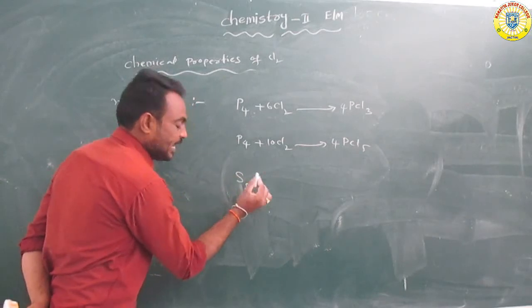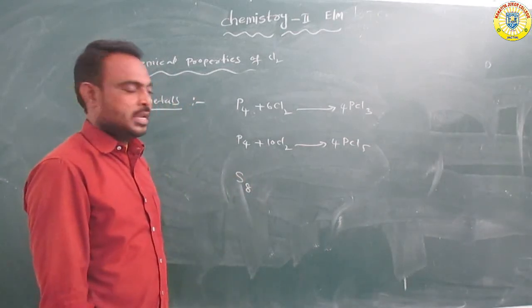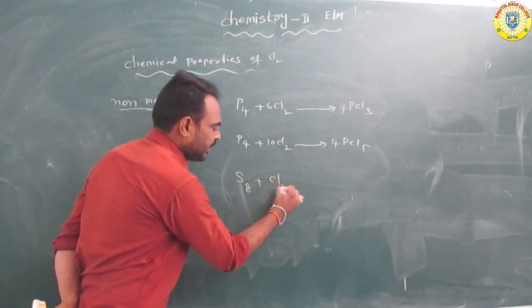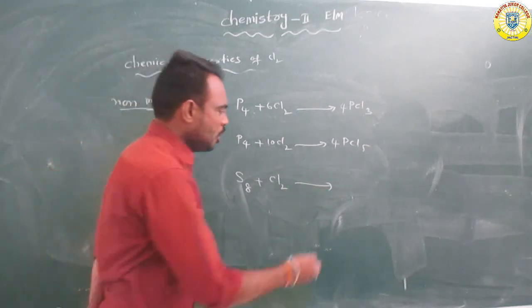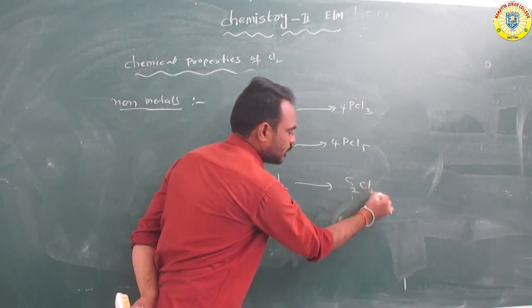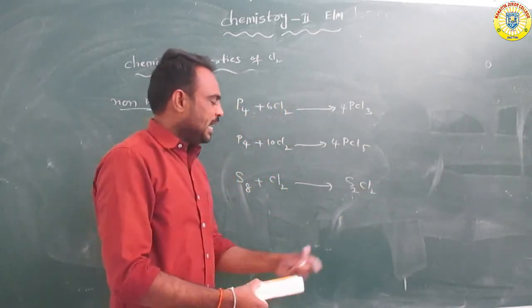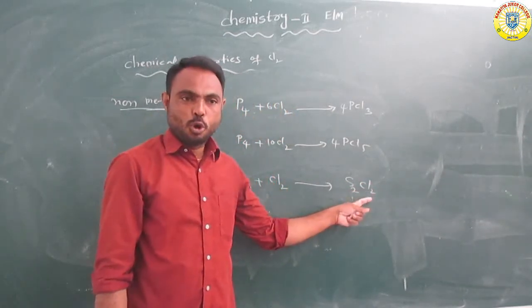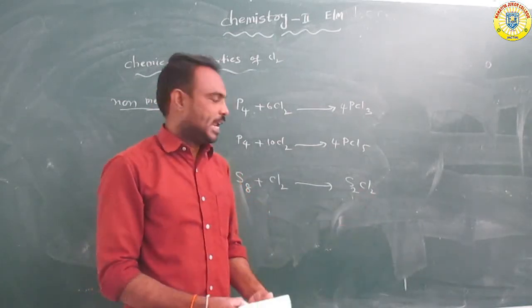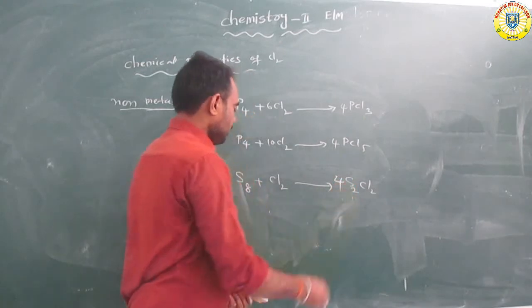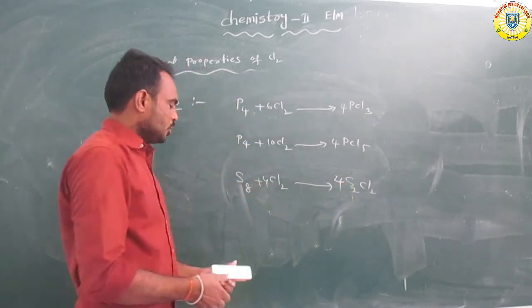Suppose sulfur contains S8. This sulfur reacts with chlorine to form S2Cl2, disulfur dichloride.